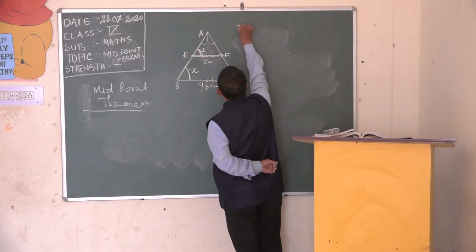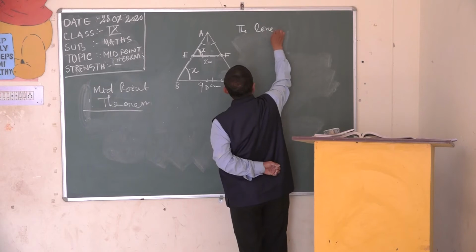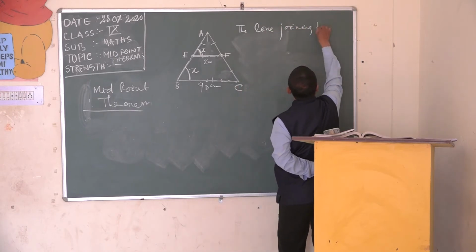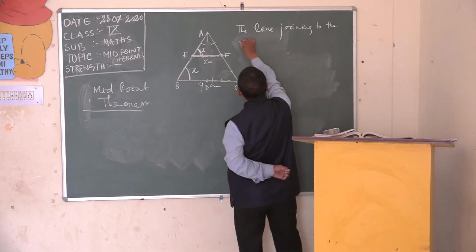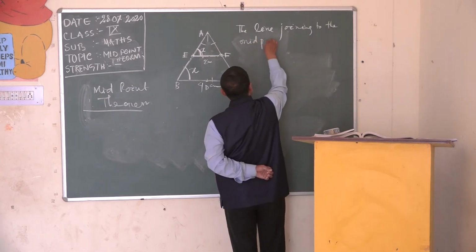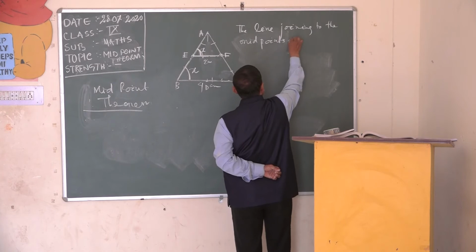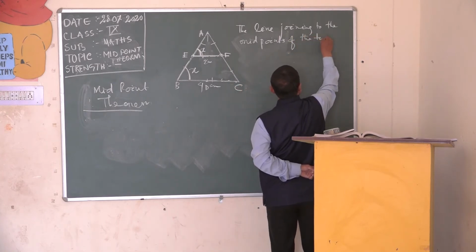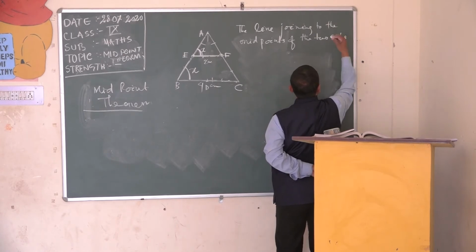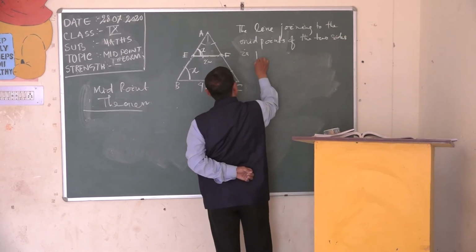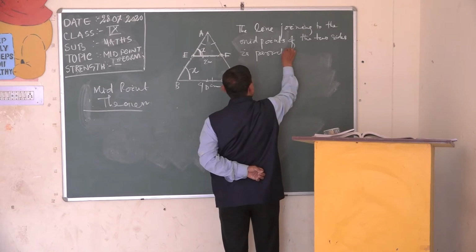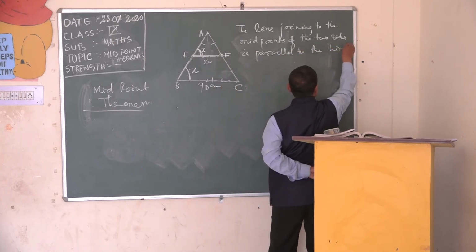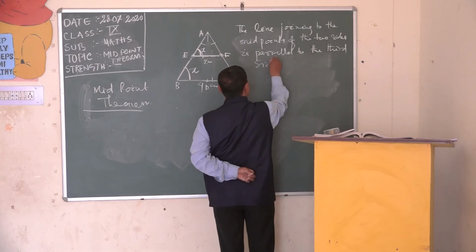Write this one. The line joining the midpoints of the two sides is parallel to the third side.